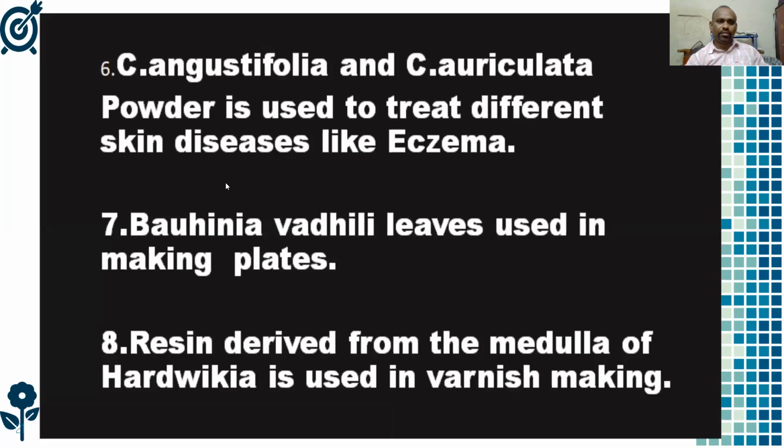Next, Bauhinia vahlii leaves are used in making plates. Generally the Bauhinia leaves are bigger in size, so some rural people make plates from them. Resin derived from the medulla of Hardwickia is used in varnish making. So for varnish making, we use the resin of the Hardwickia plant.